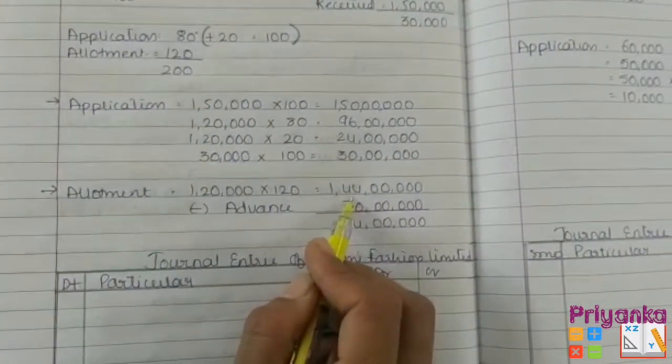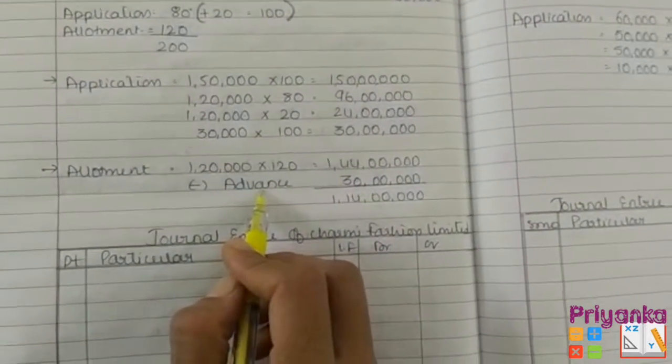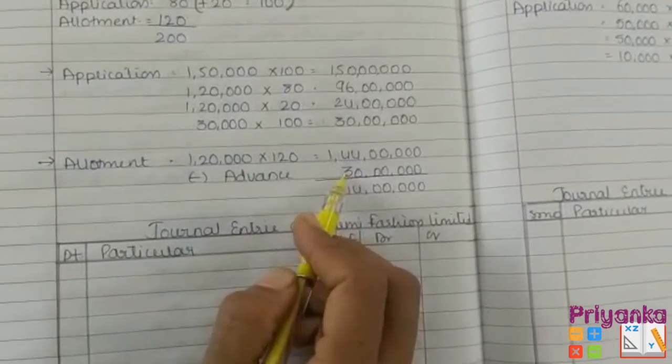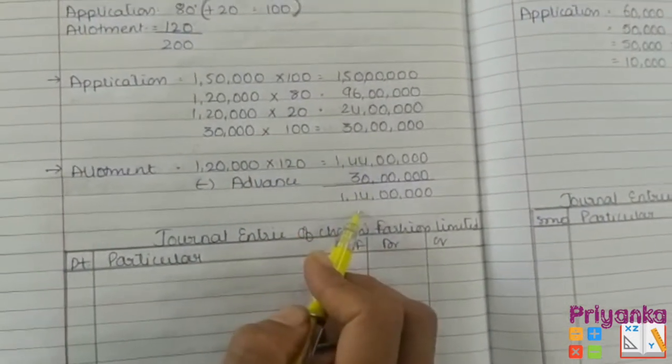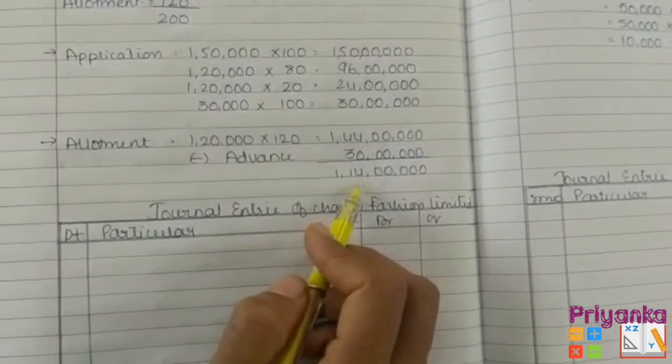Here we get 1 crore 44 lakh minus the advance which we have already received at the time of application, 30 lakh. So the remaining balance will move to the bank account at the stage of allotment.